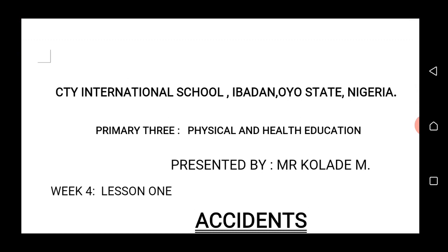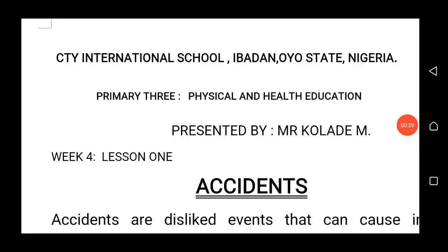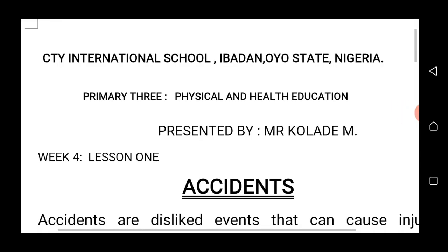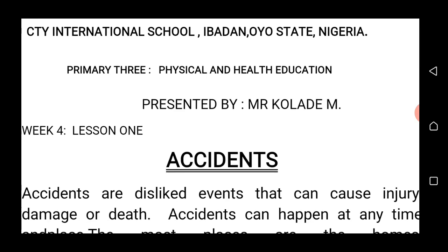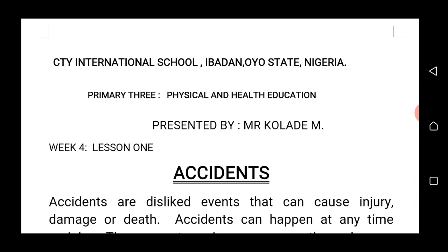What is the meaning of accident and where can accidents occur? Accident is defined as disliked events that can cause injury, damage, or death. Let's take that again.